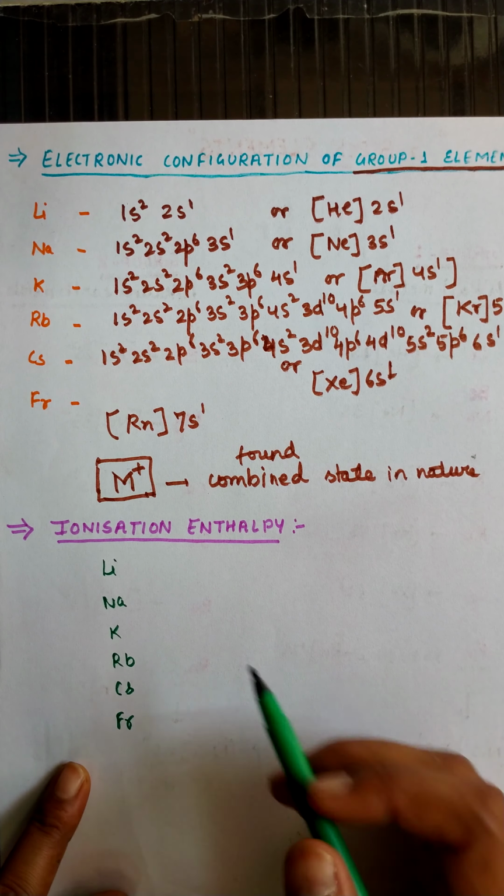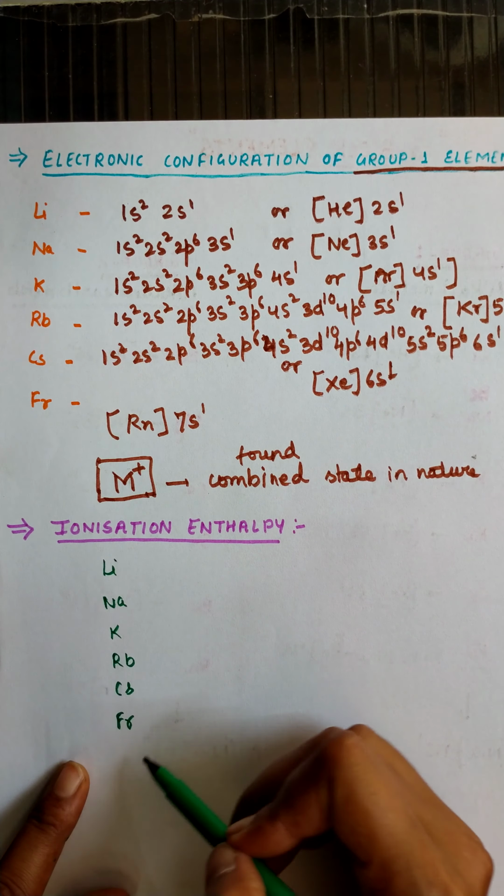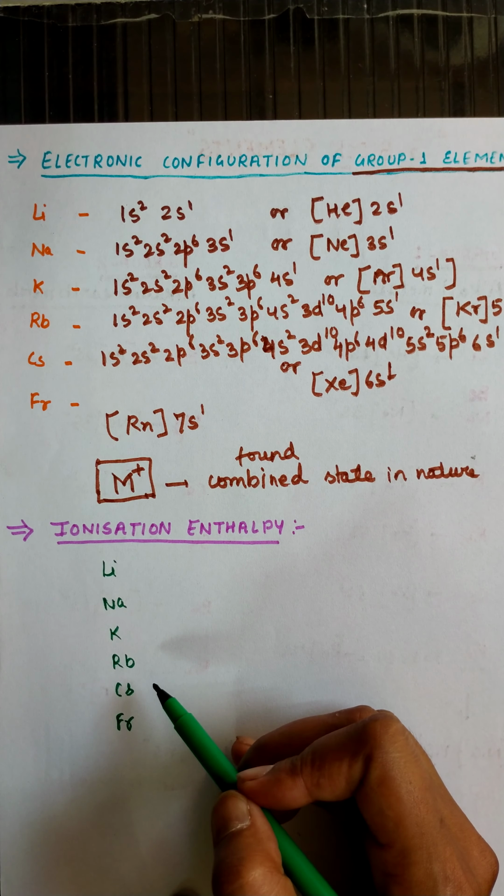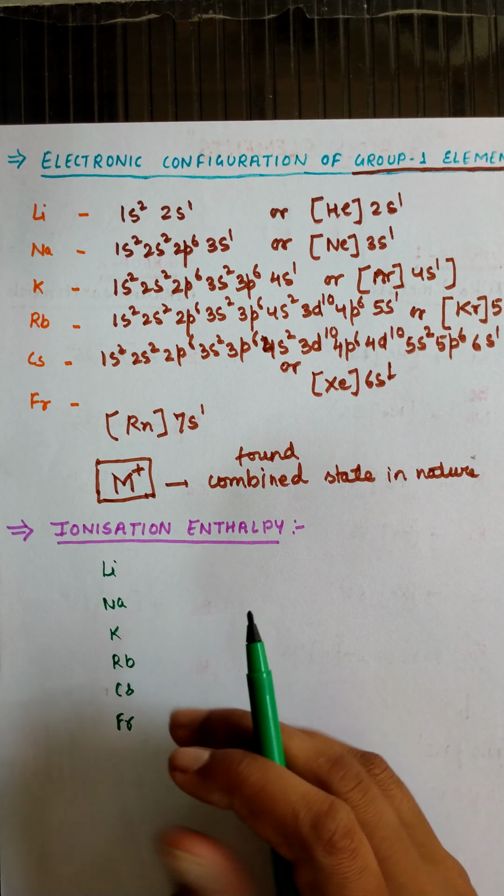We know that group 1 elements are having the largest size in the periodic table, because on moving from left to right the size decreases, and from top to bottom the size increases.